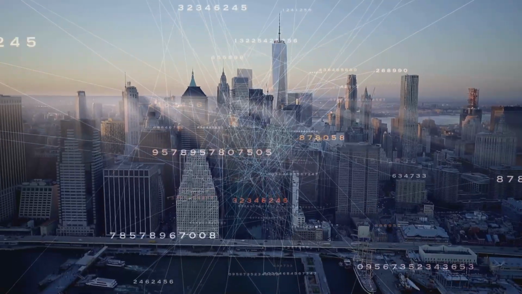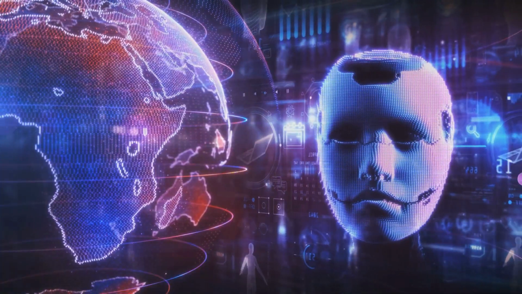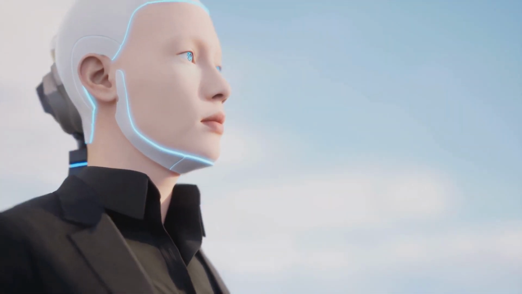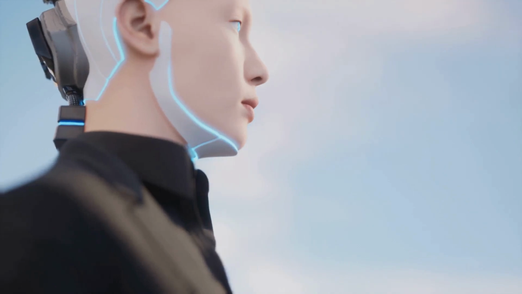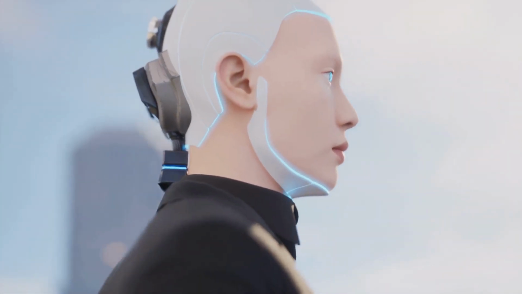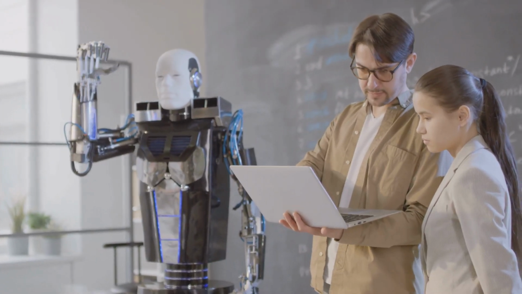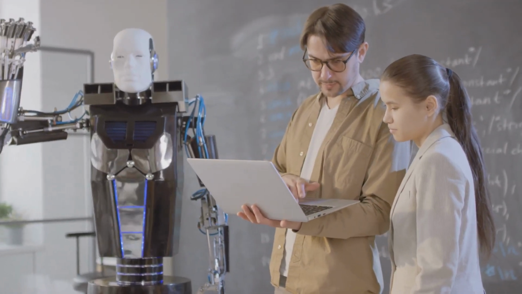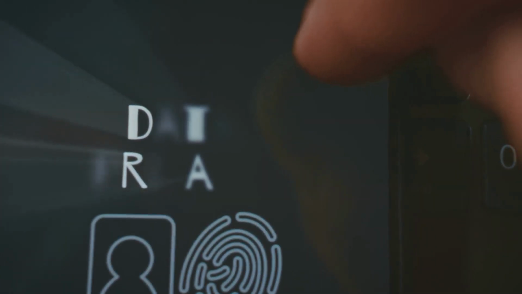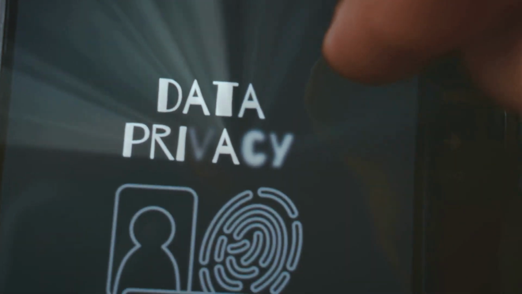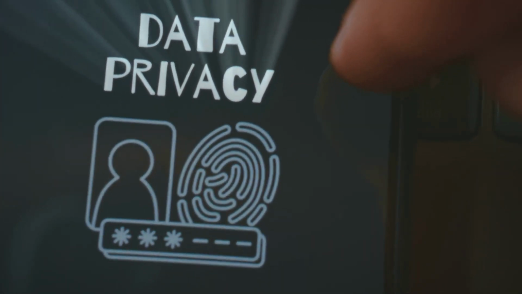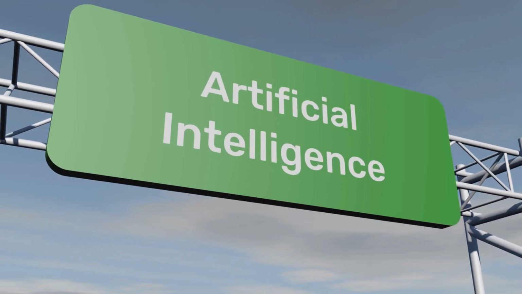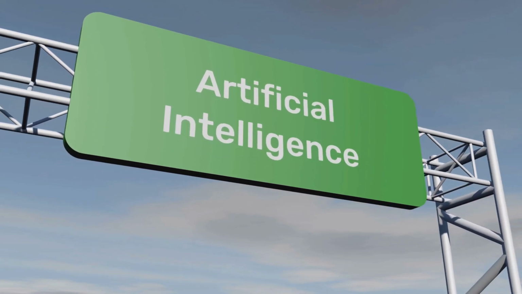So where does it go from here? The future of AI may include general AI, machines that can reason, adapt, and understand across any task, like a human. AI co-pilots, tools that help humans with everyday tasks, from writing emails to designing buildings. Ethical questions. How do we handle bias, privacy, misinformation, and job disruption? AI regulation. Governments are starting to step in to create laws around how AI is built and used.